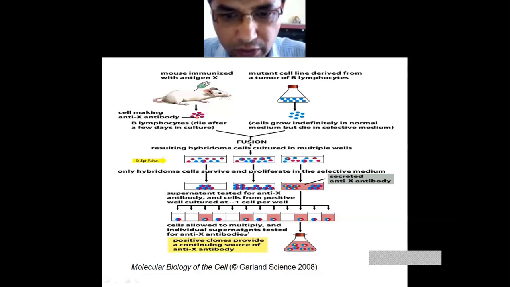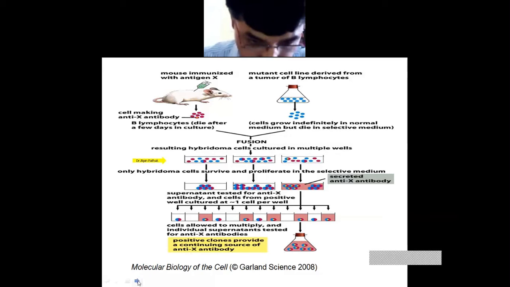Every individual supernatant is tested, every cell tested for this specific antigen: individual supernatants tested for antigen X antibody. Now you will see that only the positive clones will provide a continuing source of this antigen X antibody. We will come to the next part.